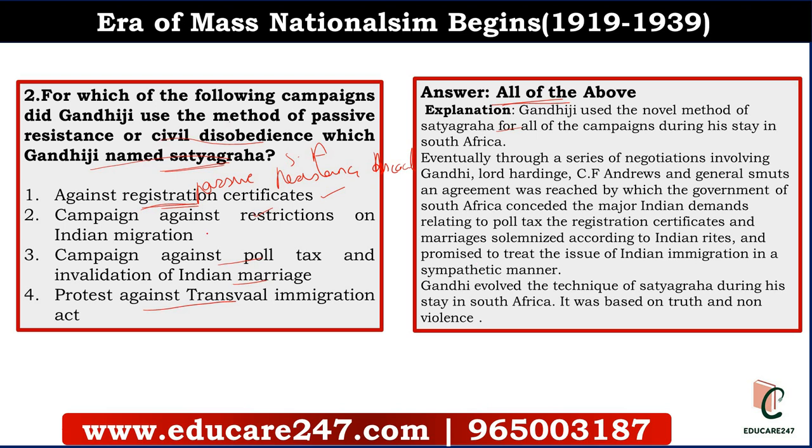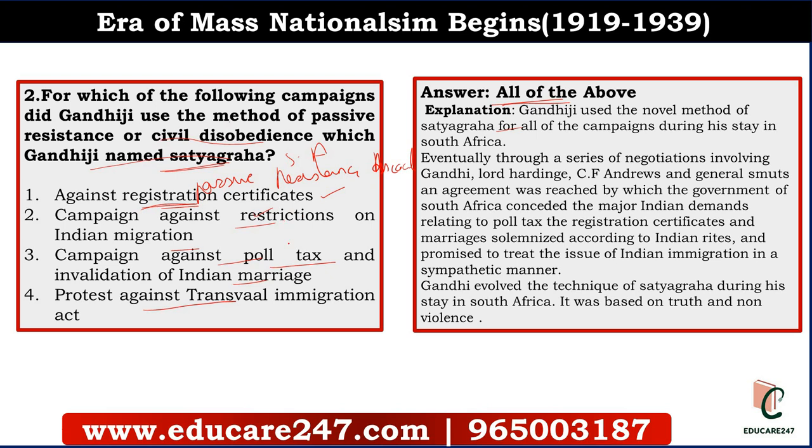Let us discuss the other options. Campaign against restrictions on Indian migration: another law was imposed, placing restrictions on Indians. The Indians defied this law by crossing over from one province to another and refusing to produce licenses. Many of them were jailed for this, but it was non-violent. The third was the campaign against poll tax.